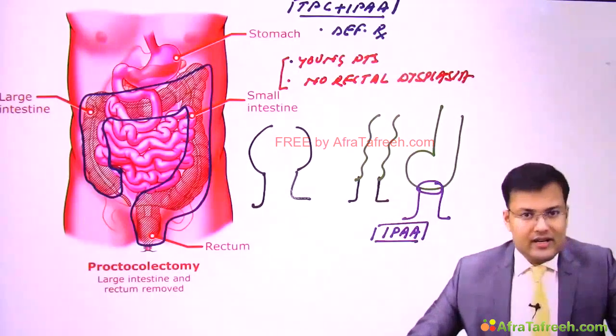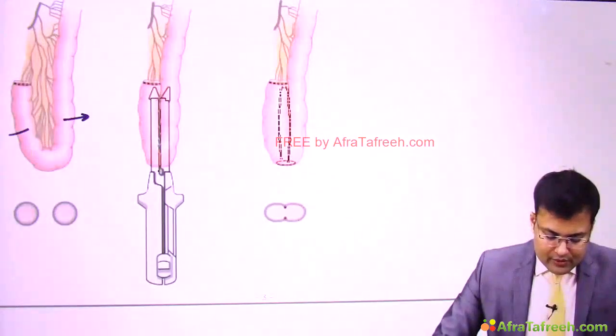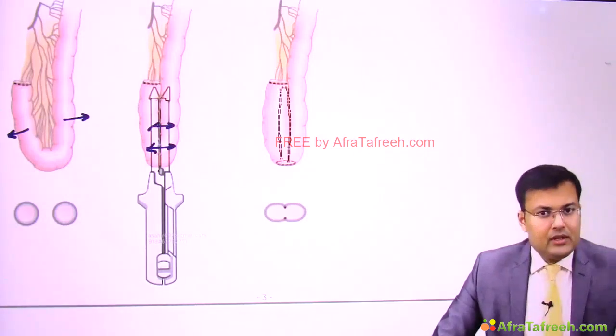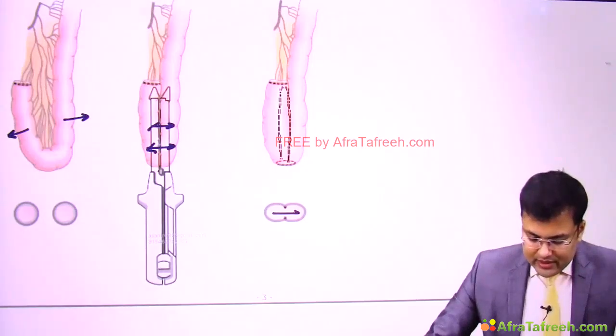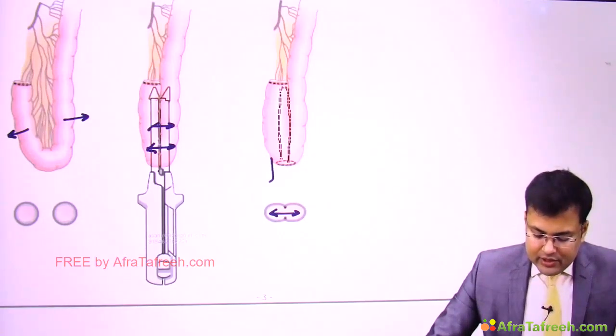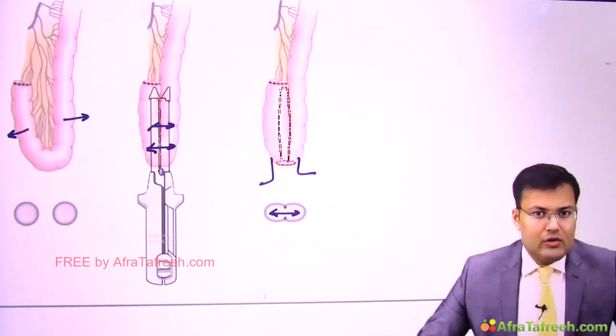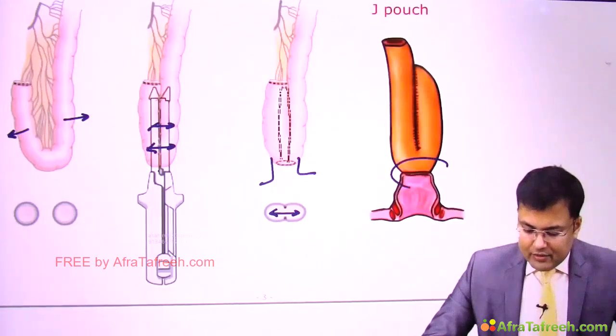Okay, how do we create this J-shaped pouch? So here you can see these are the two loops of ileum. Then we are going to fire the stapler so that there is continuity between the lumen, and here you can see there is continuity between the lumen, and we are going to perform the anastomosis with anal canal. So how does it look? After anastomosis, this is how it looks.